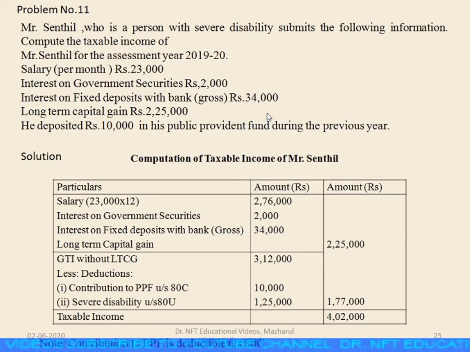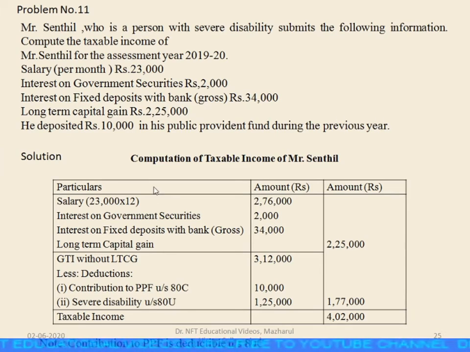Next, problem number 11. Mr. Sendil, who is a person with severe disability, submits the following information. Compute the taxable income of Mr. Sendil for the assessment year 2019-20. Salary per month is 23,000. Interest on government securities 2,000. Interest on fixed deposits with bank, gross amount, is 34,000. Long-term capital gain is 2,25,000. He deposited rupees 10,000 in his public provident fund during the previous year.